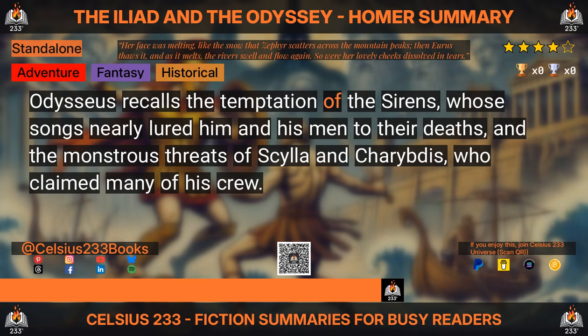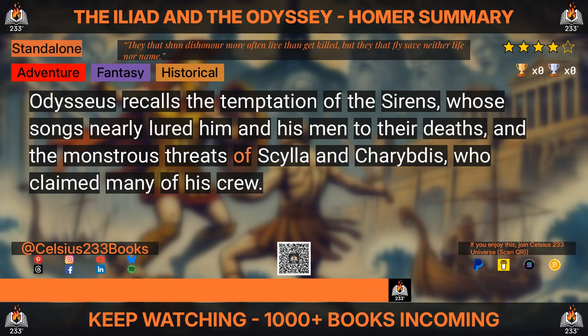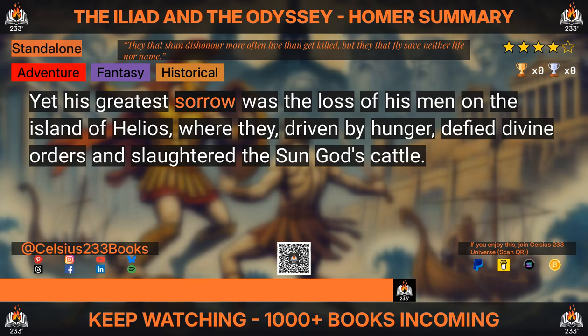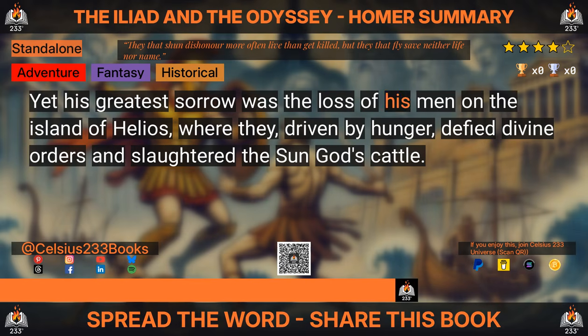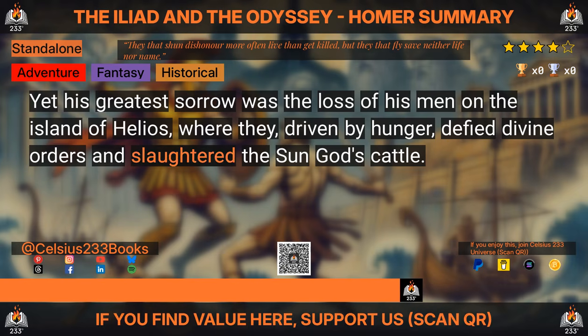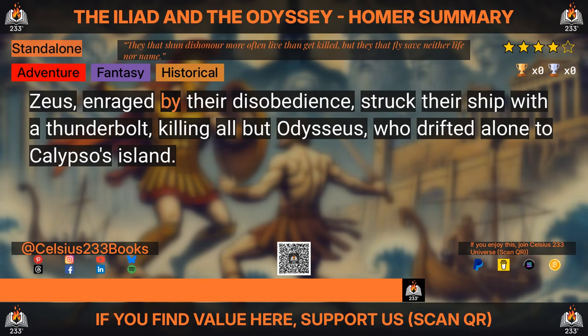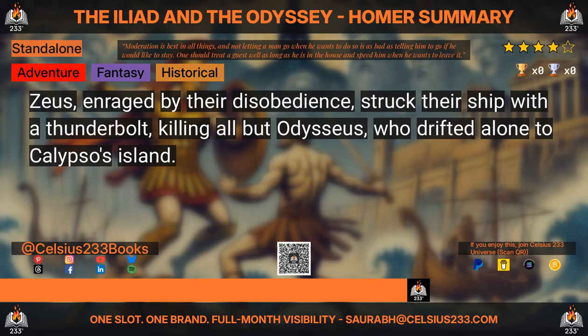Odysseus recalls the temptation of the sirens, whose songs nearly lured him and his men to their deaths, and the monstrous threats of Scylla and Charybdis, who claimed many of his crew. Yet his greatest sorrow was the loss of his men on the island of Helios, where they, driven by hunger, defied divine orders and slaughtered the sun god's cattle. Zeus, enraged by their disobedience, struck their ship with a thunderbolt, killing all but Odysseus, who drifted alone to Calypso's